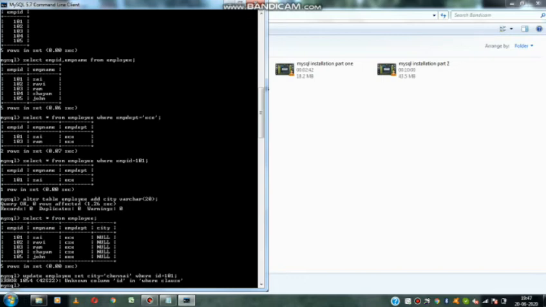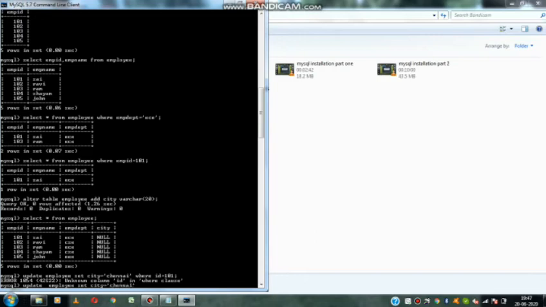Now it is showing an error. What is the error it is showing? Unknown column ID. What is my column? Employee ID. If you make any mistake, you have to type it again. There are no shortcuts here.